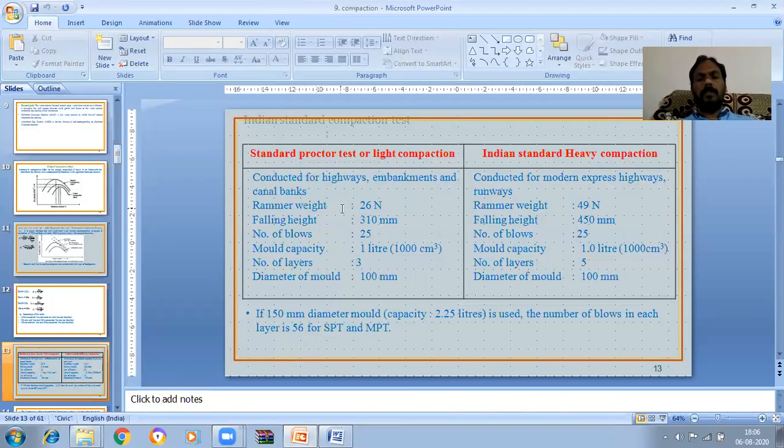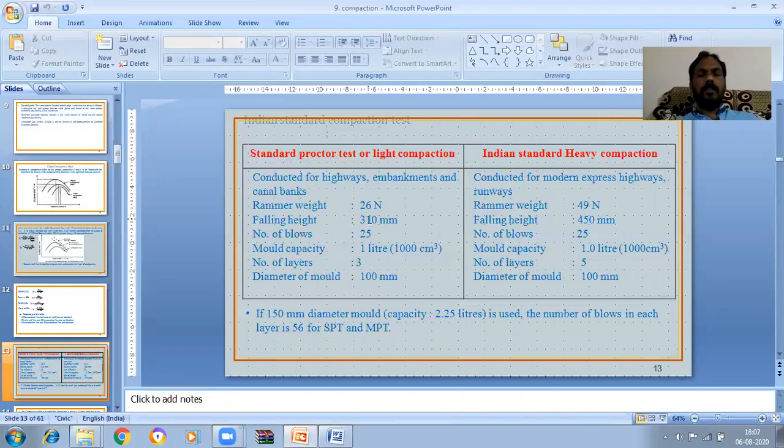Here the rammer weight is 2.6 kg, which is 26 newtons, whereas here it is 49 newtons. The falling height in the standard compaction test is 310 mm: we drop the rammer from 310 mm so that the soil in the mold is compacted. Each drop of the rammer is one blow. We conduct 25 blows for each layer.